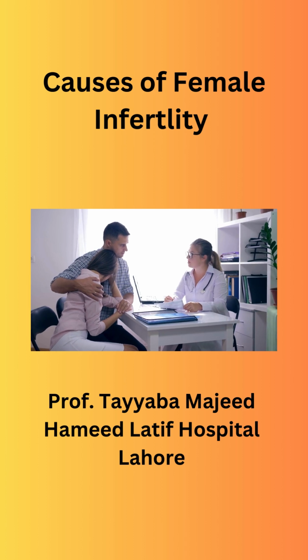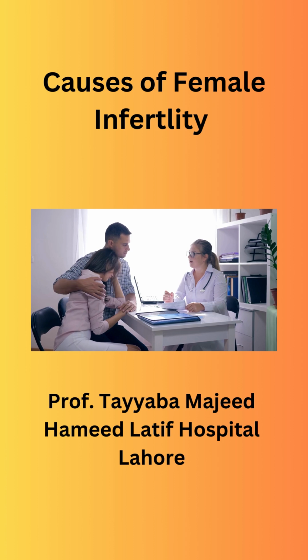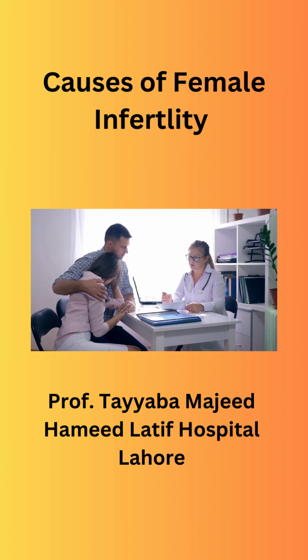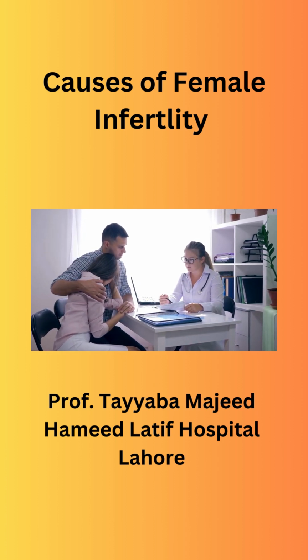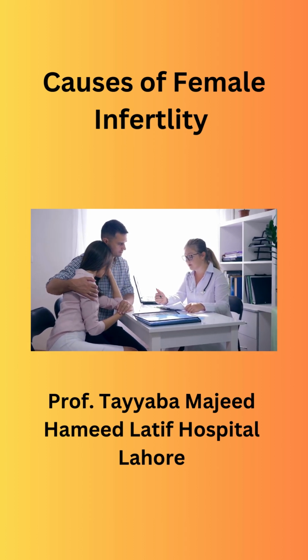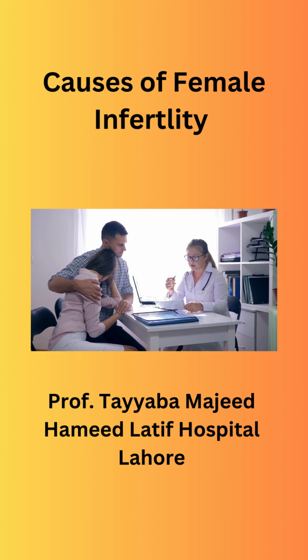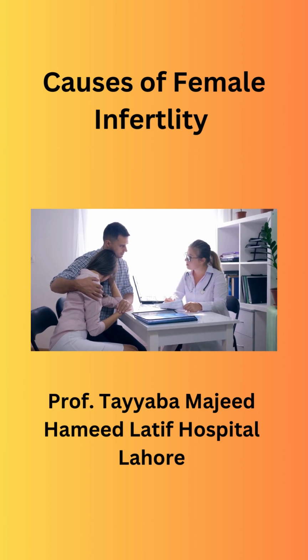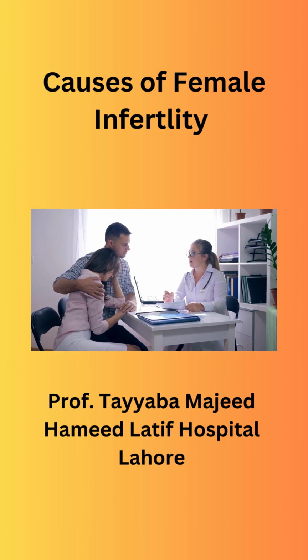Uterine and cervical factors. Uterine fibroids. Non-cancerous growths in the uterus that can interfere with implantation. Polyps. Benign growths on the inner wall of the uterus. Congenital uterine abnormalities. Structural issues present from birth, such as a septate uterus.